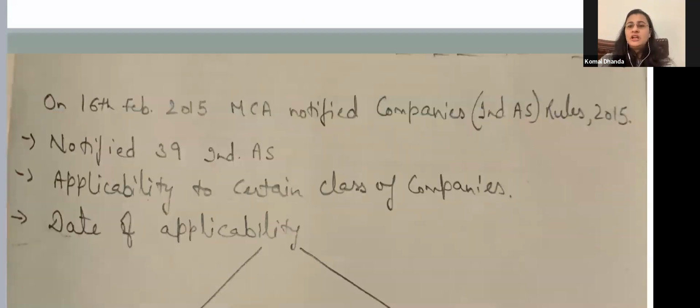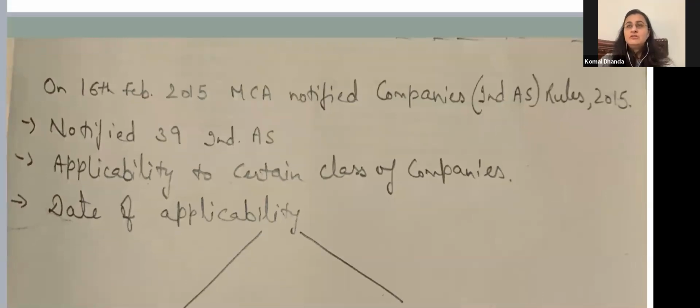Then how did it get implemented? India is still at the stage of implementing IFRS, or still converging with it. First, the Ministry of Corporate Affairs on 16 February 2015 notified the Companies Ind AS Rules 2015, and it notified 39 Indian accounting standards, which were converged with the IFRS.